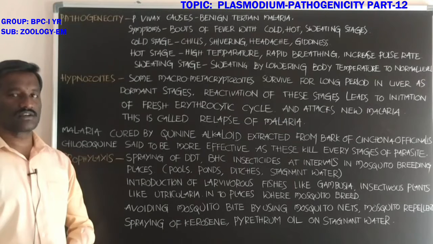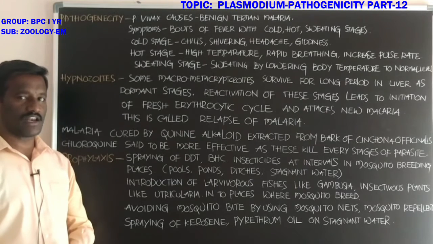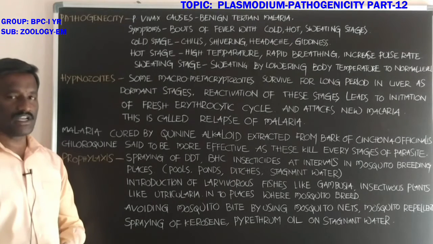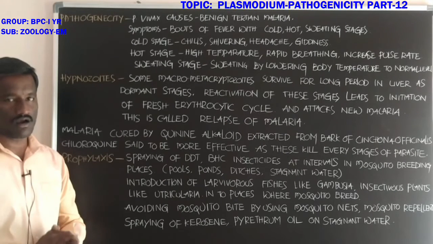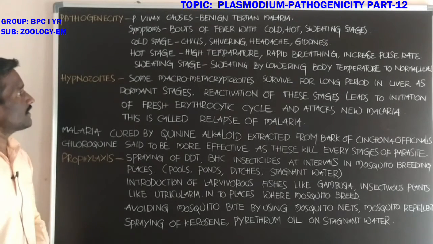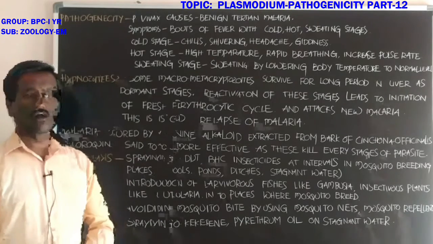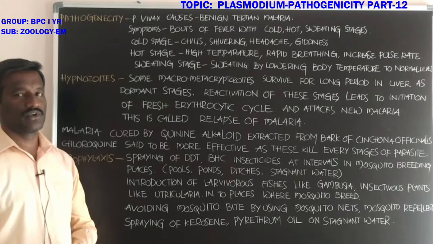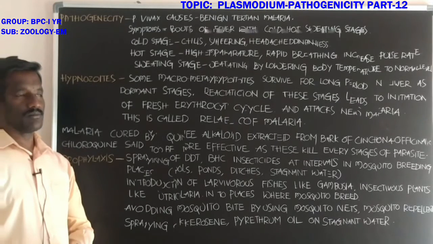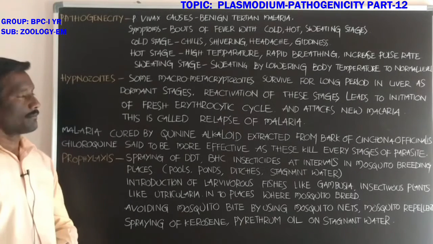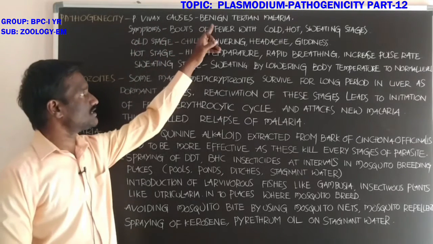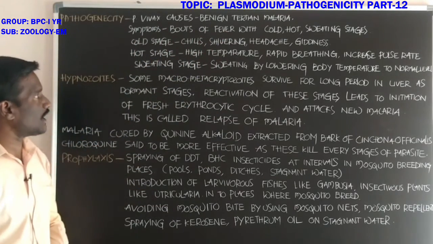Plasmodium vivax causes benign tertian malaria. What about benign? Benign means it is not harmful. And a tertian fever occurs after every 48 hours. That is called tertian.